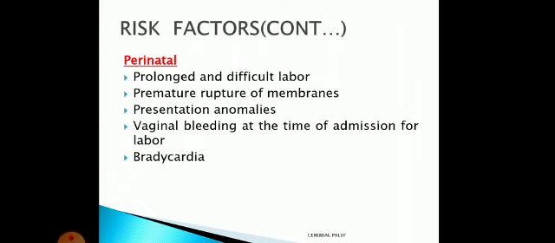If less blood is reaching the fetus, less oxygen and nutrition will be reaching the fetus. Then hypoxia. Okay, it means blood supply is proper, but the mother's blood itself contains less oxygen. Clear? So definitely if the mother's blood has less oxygen, less oxygen will be delivered to the baby also.